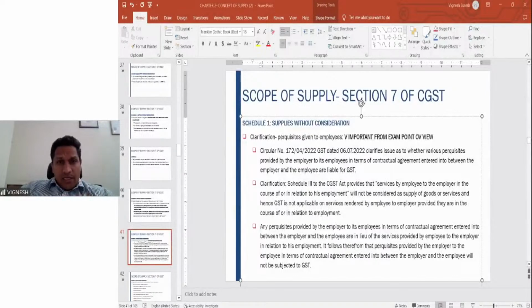Because if you reverse the input tax credit, you also have to pay. So it is as good as charging that amount from the respective customer to whom you are selling the respective machine.